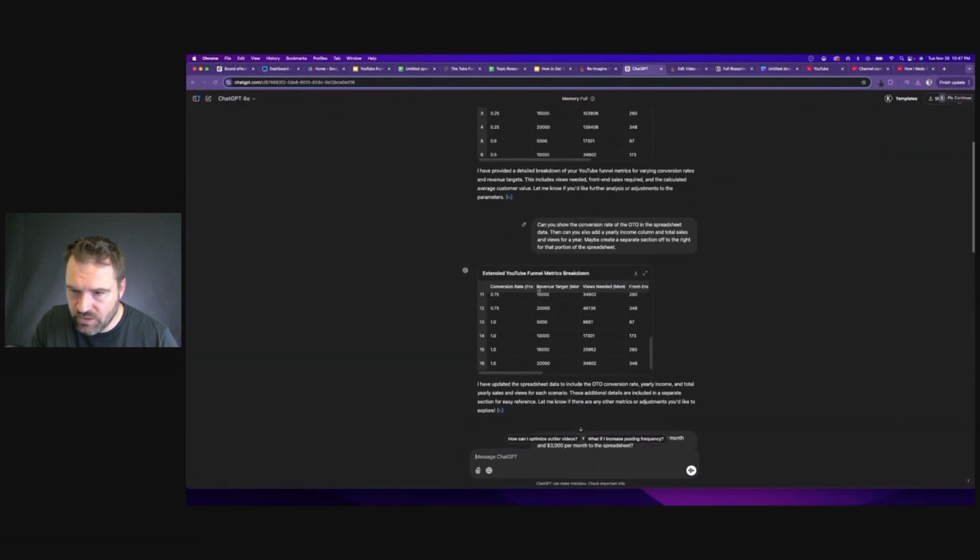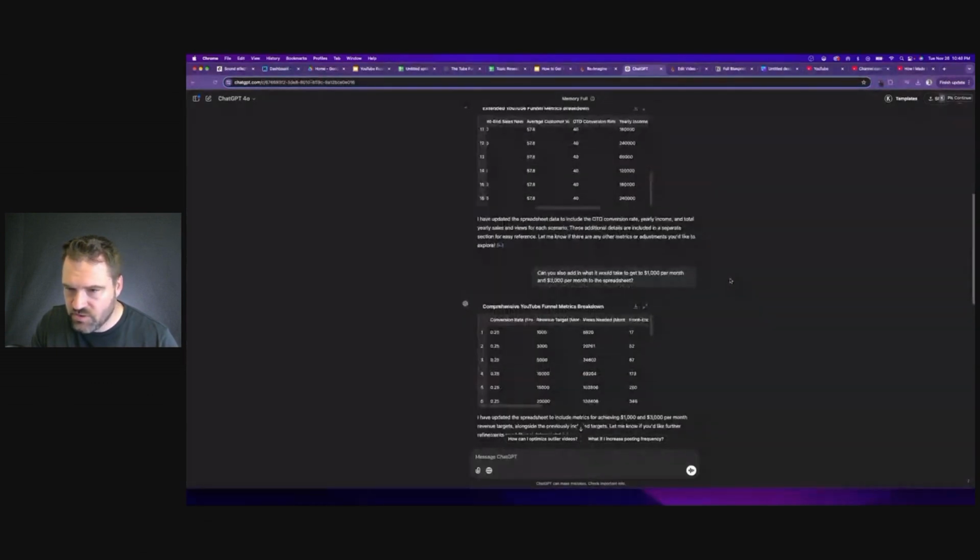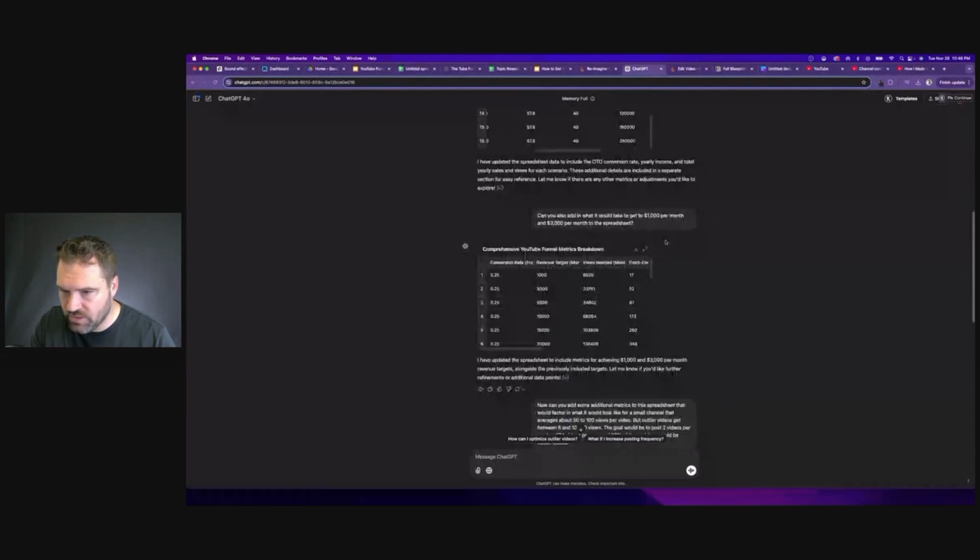And then I asked it to add the OTO metrics to that, so you can actually see the conversion rate on the one-time offer. So you can see that out here. And then next, I added in some more increments, like what it would look like to get to just $1,000 per month or $3,000 per month.